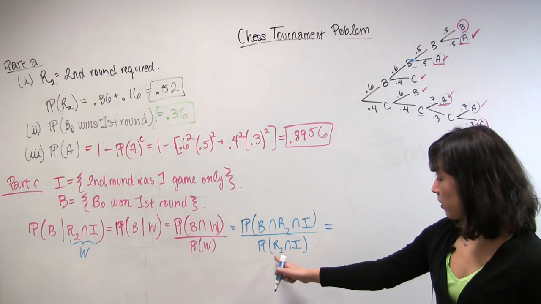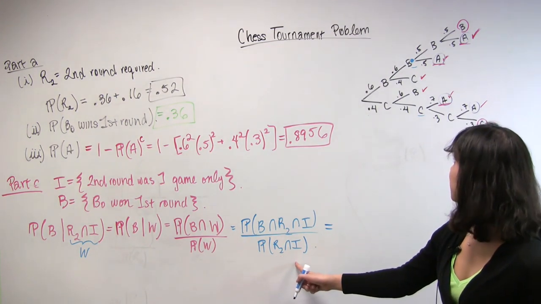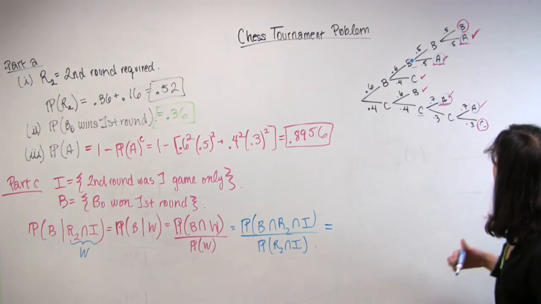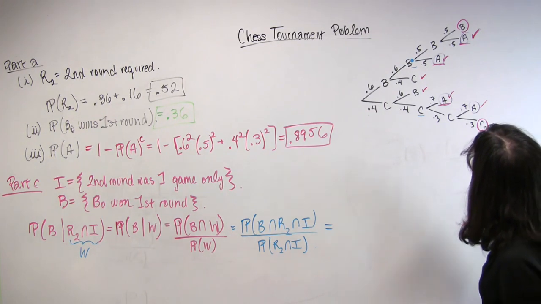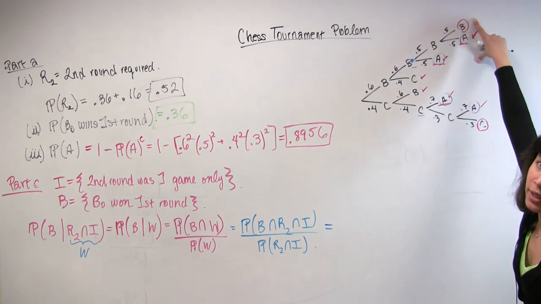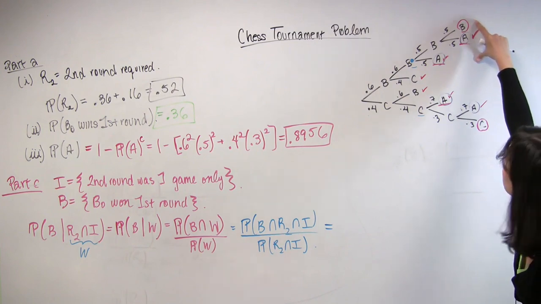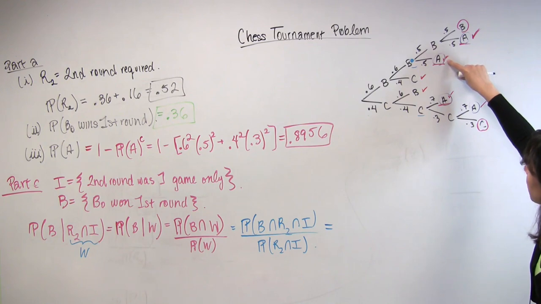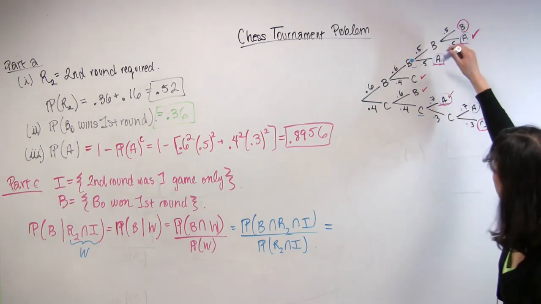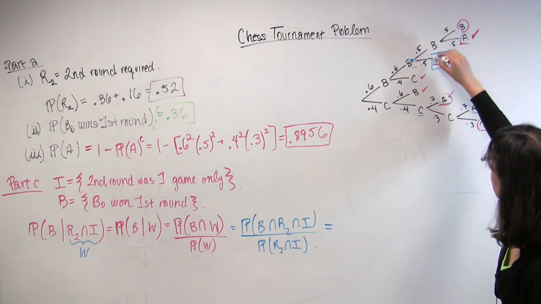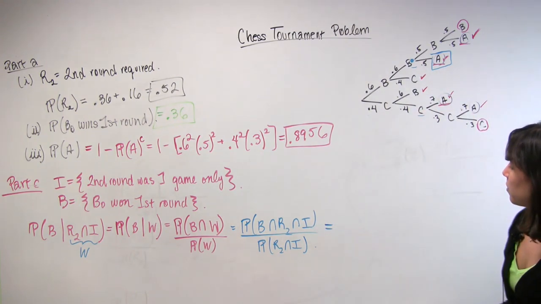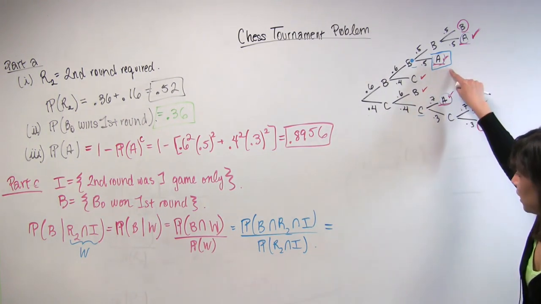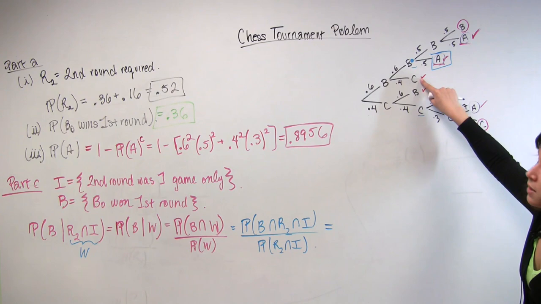So let's start with the denominator because the denominator looks a little bit easier. Where is R2 and I in our tree? Well, let's see. Here a second round was required, but it comprised 2 games. Same with this one. Here a second round was required and it was comprised of only 1 game. So this is good. This is one of the outcomes that we're looking for. Here no second round was required, so this doesn't qualify.